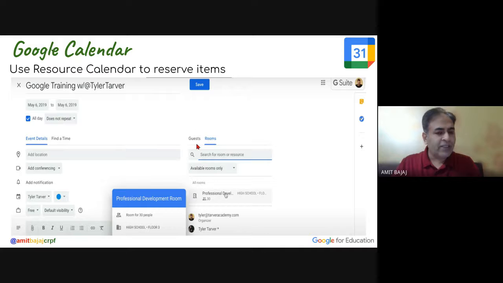You have seen only the guest option, not the room option, because this is not available in the free plan or even in the Fundamentals education plan. In a paid plan, there is the option for the room also. What does that mean? Available room. Sometimes it happens, say there is an AV room in your school, where there is a big television with an internet connection, and you can bring your students to that particular room.